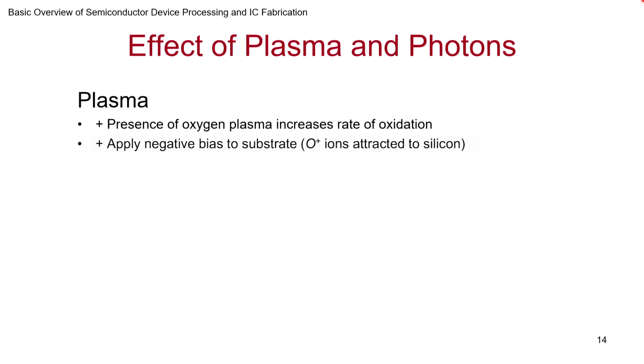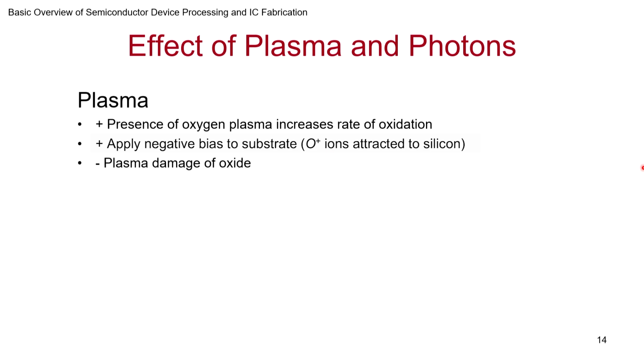So whatever used to take place at a high temperature will take place at a slightly lower temperature in the presence of plasma. And the second thing is, because of the plasma potential that is created, the oxygen ions end up getting attracted. So that is one of the reasons you will find that the rate goes up.